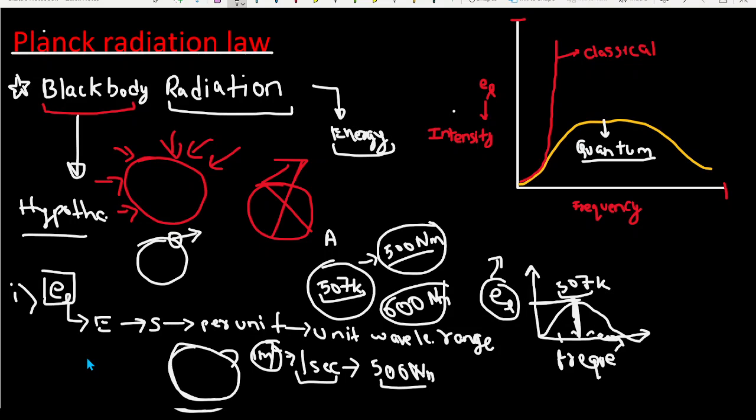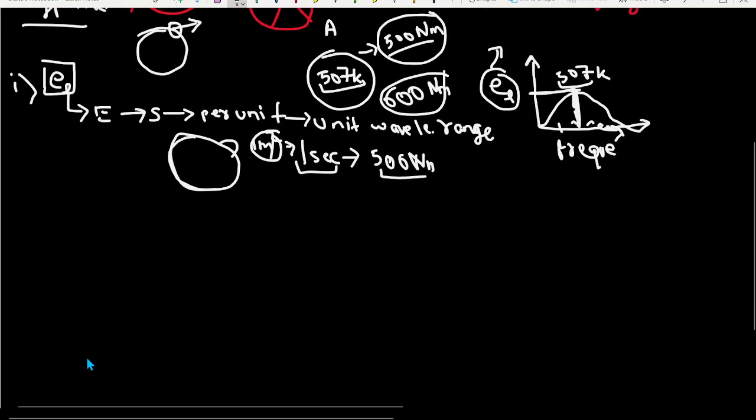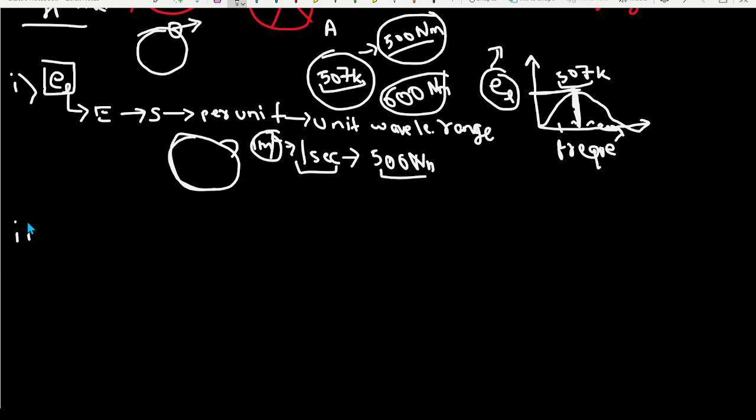I hope you understand the term E lambda, and the next term is capital E. And this E lambda is named spectral emissive power. Yes, spectral emissive power, this is the name.